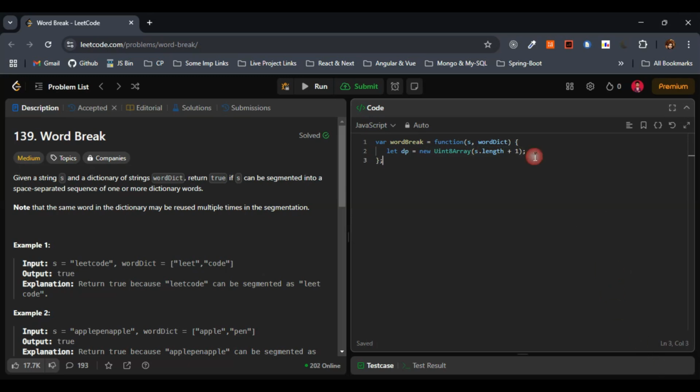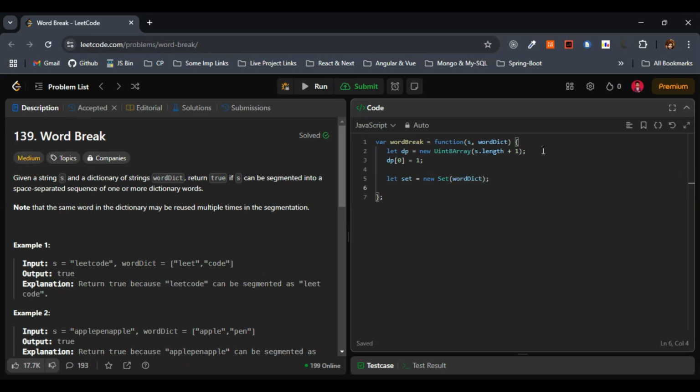The next step is the base case. We have already discussed that an empty string is always breakable, right? We know this from the approach: dp of 0 is 1. Next, we will convert the word dictionary into a set for quick lookup, so that words don't get repeated. That's what a set helps with. So I'll write set equals new Set of word dict, so that the words don't get repeated here.